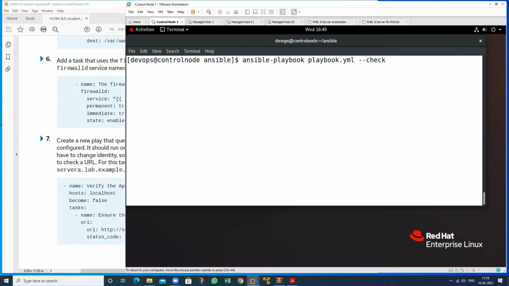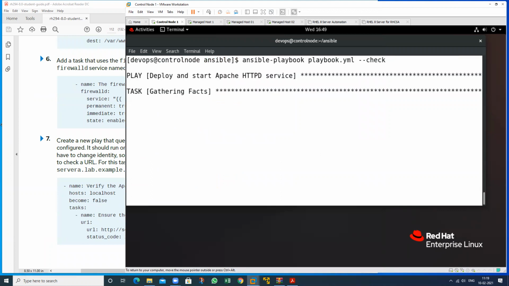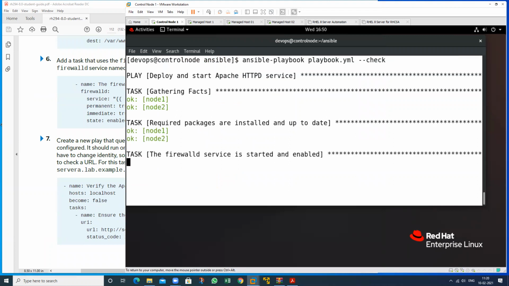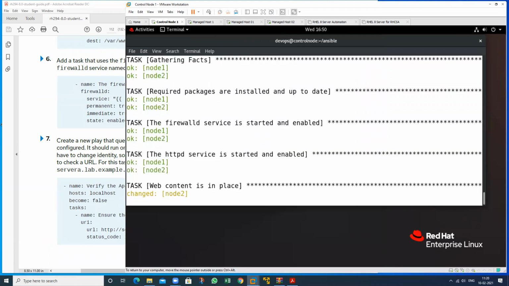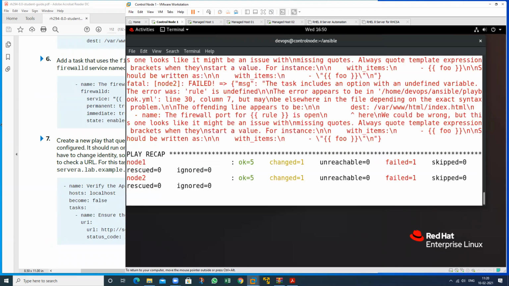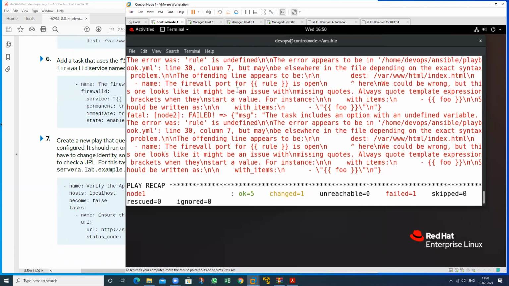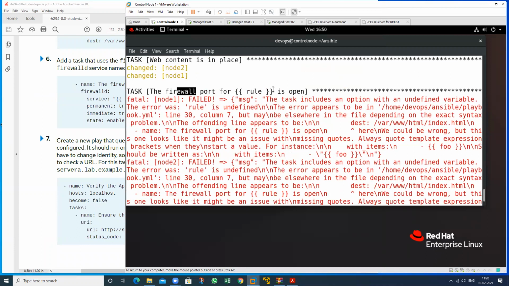First the syntax check, see the result. Which particular task? Because I am not defining this particular rule variable. See here, the error was rule undefined.